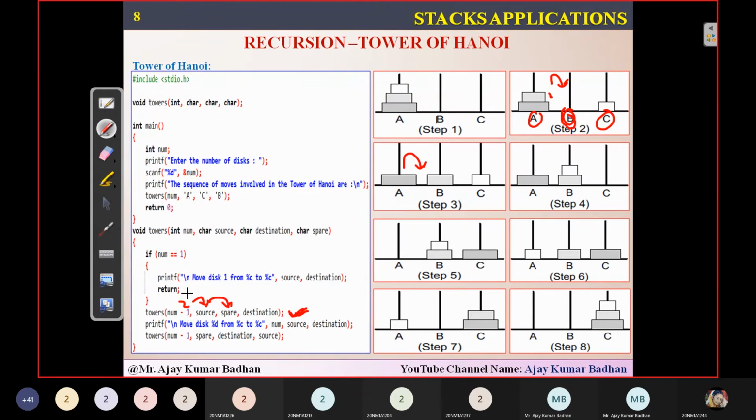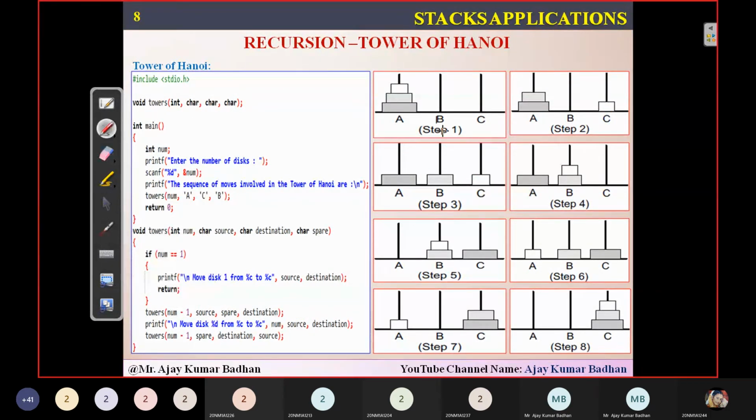So n minus 1 is nothing but, again you're left with one disk. So the one is nothing but the first disk. So here what it will do, that particular disk will be moving from source to spare. So indirectly here, from destination, whatever we have, that will be stored again back in this particular location. So this is how exactly this particular function works.